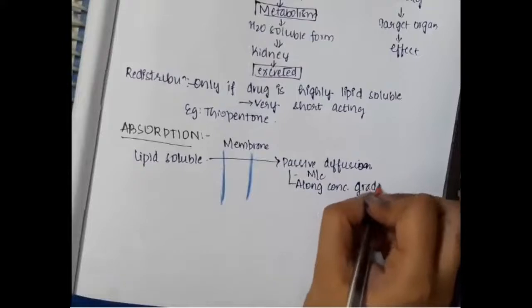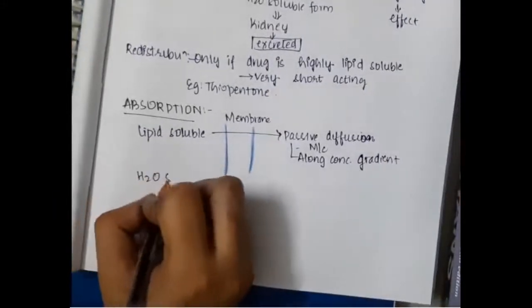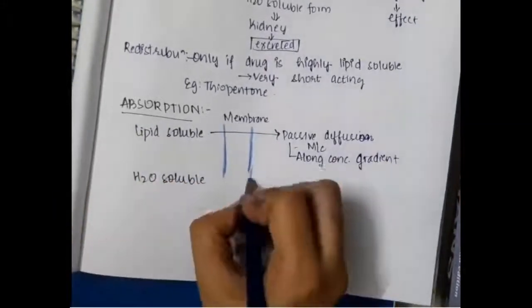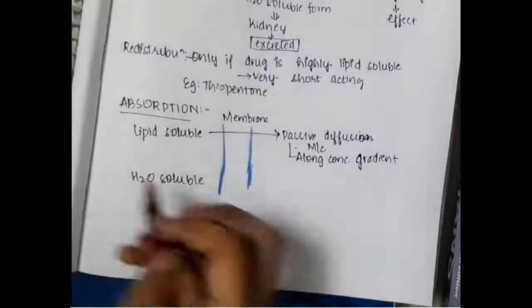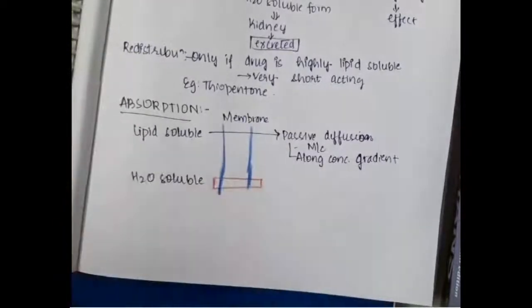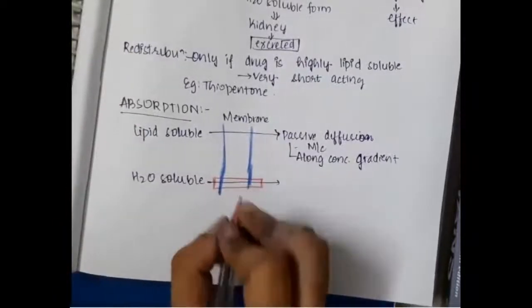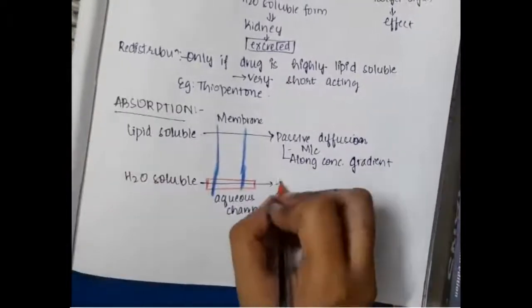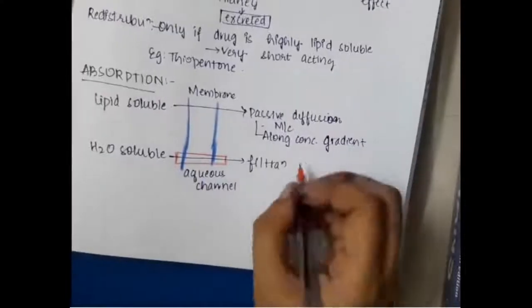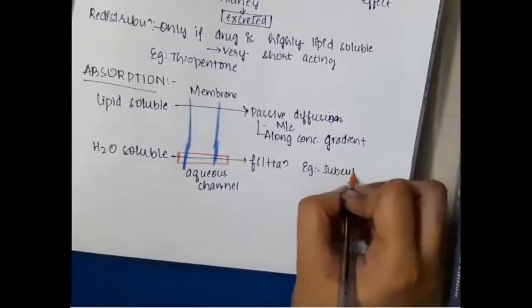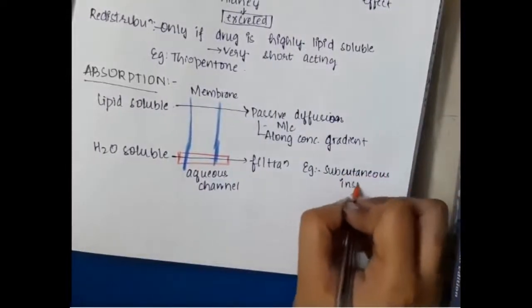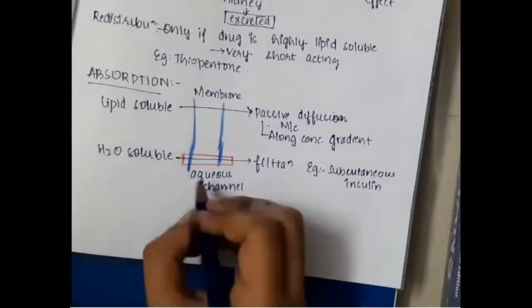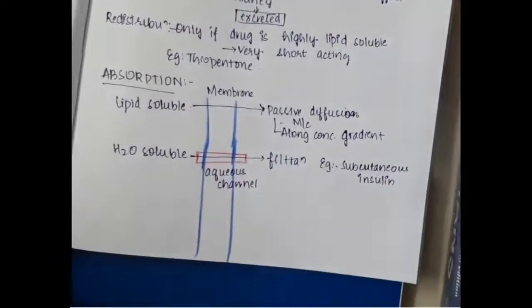Then if these are water soluble drugs, they undergo filtration through the aqueous channel. An example of these water soluble drugs is subcutaneous insulin, which gets absorbed through the water soluble channel. Then we have carrier mediated drugs.